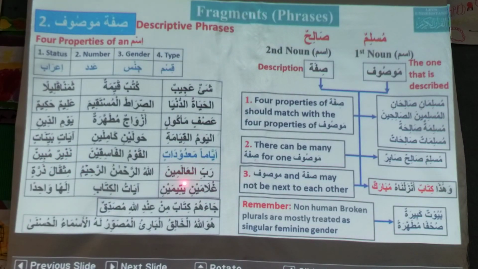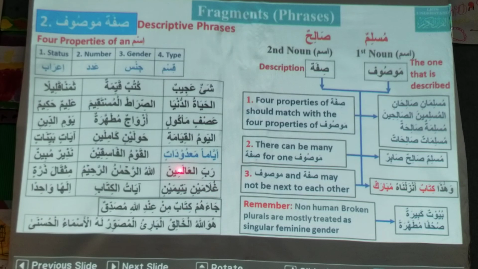Rabbil alameen, mudaf ilayh, Lord of the worlds. Allahu ar-Rahmanu ar-Rahimu. So this is Allah, then it has two sifa. Ar-Rahmanu ar-Rahimu: the extremely merciful, the continuously merciful Allah. Misqala zarratin. This is an example of mudaf ilayh, not sifa mawsoof, because it is misqala and this is zarratin. Status doesn't match, and also the gender doesn't match.